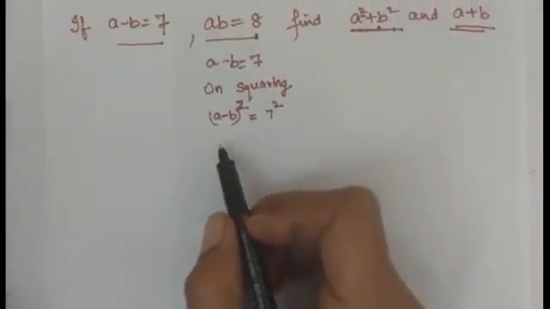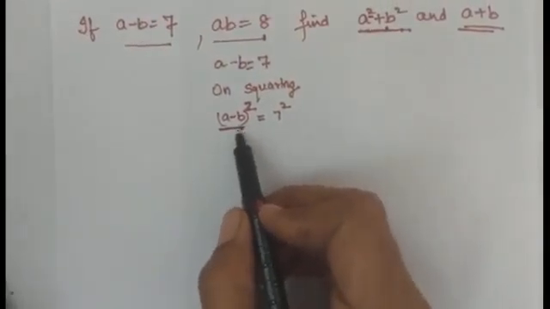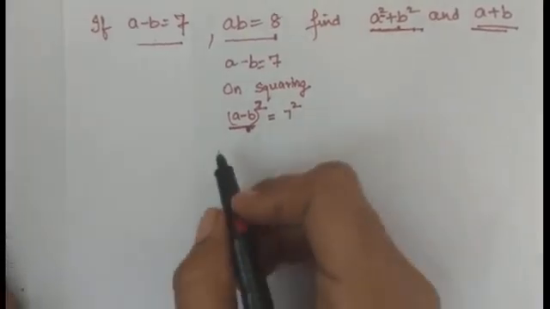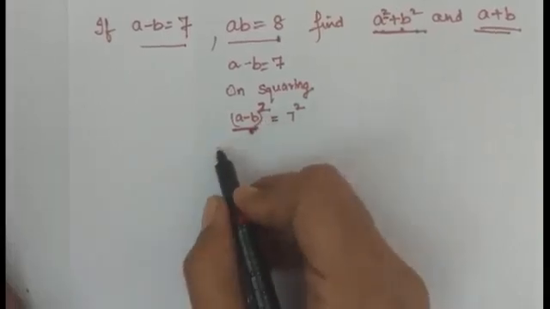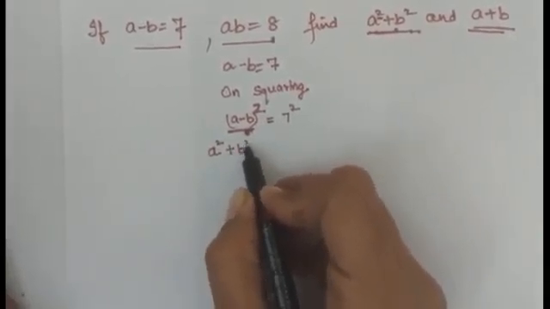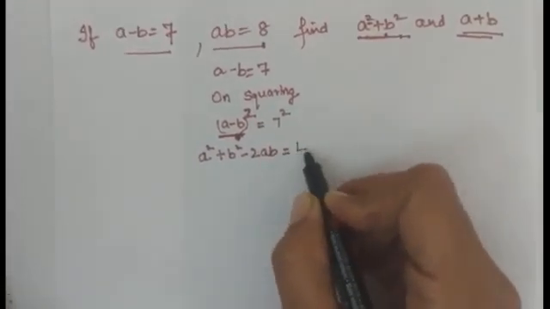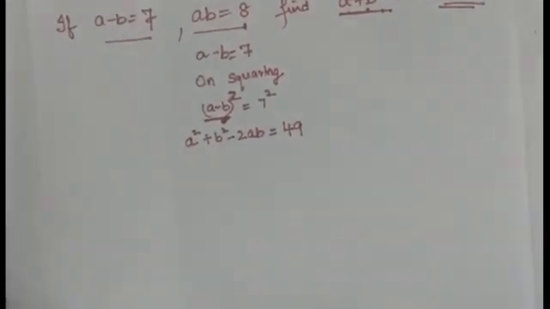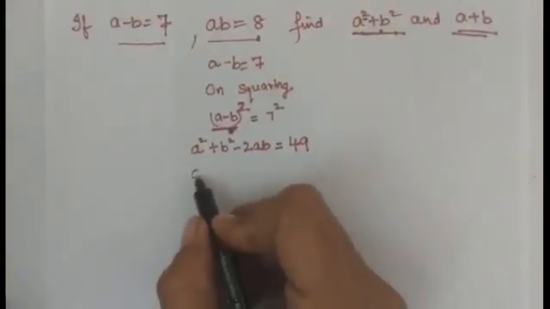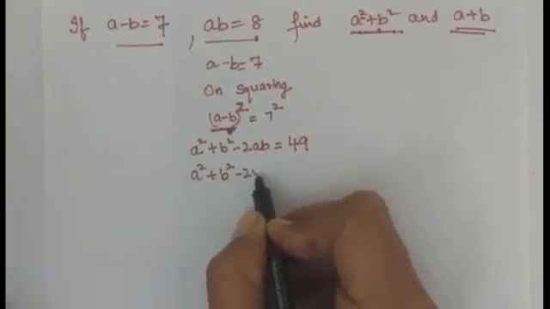Here we will apply the property, the expansion of a minus b whole square. A minus b whole square is a square plus b square minus 2ab is equal to 49. Now a square plus b square minus 2 multiplied by ab.